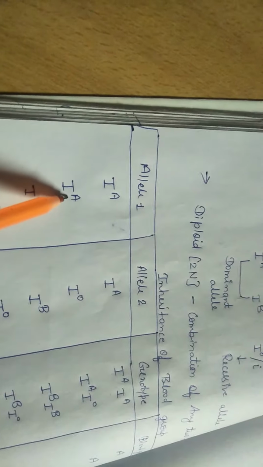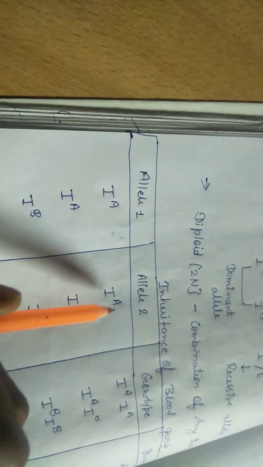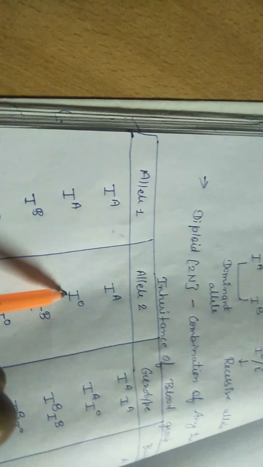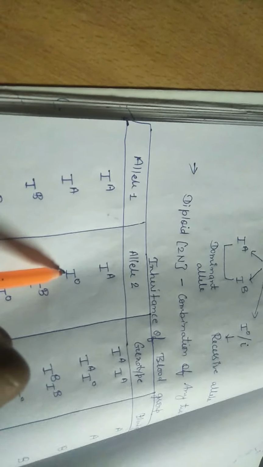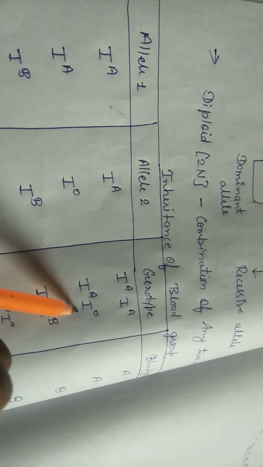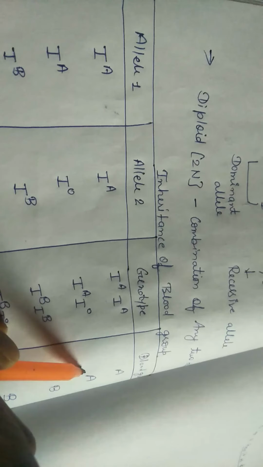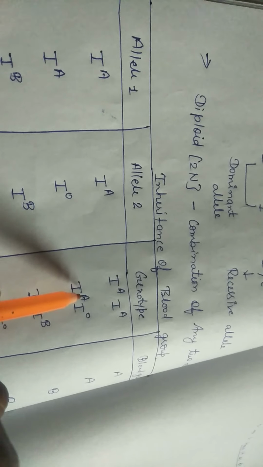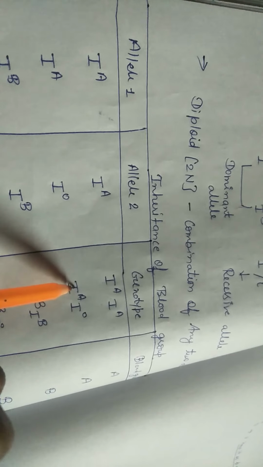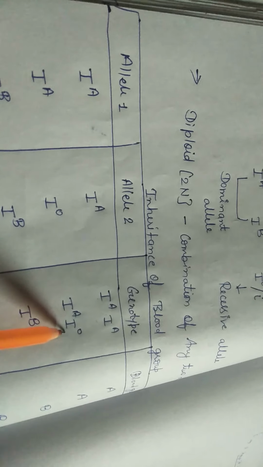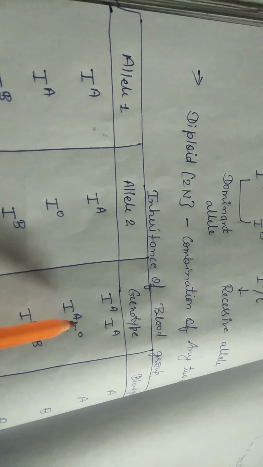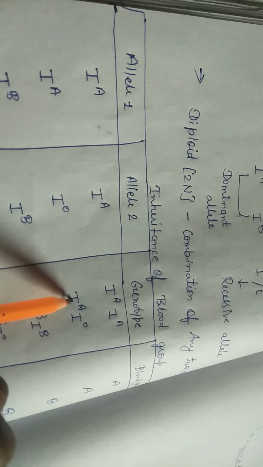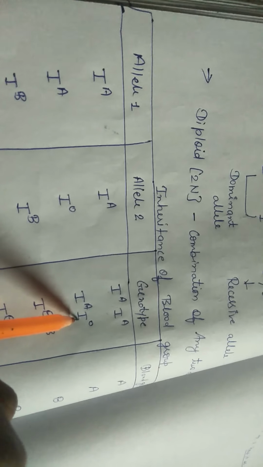Second, from father IA, from mother IO. IO is a recessive allele. Recessive allele means which is unable to show its character in the presence of dominant allele. The combination is IAIO and the resultant blood group will be A. Why A only? Because in these two, IA is a dominant allele and this one is a recessive allele.